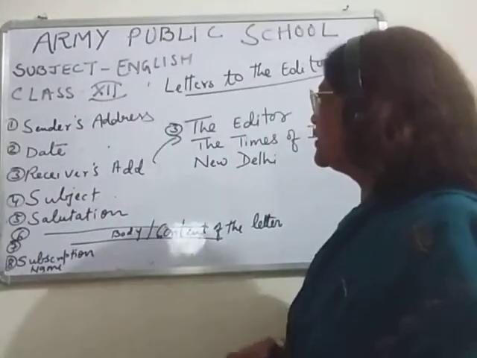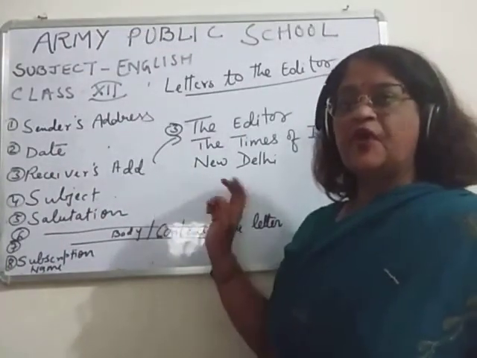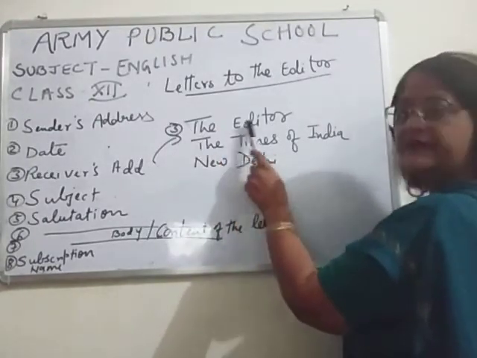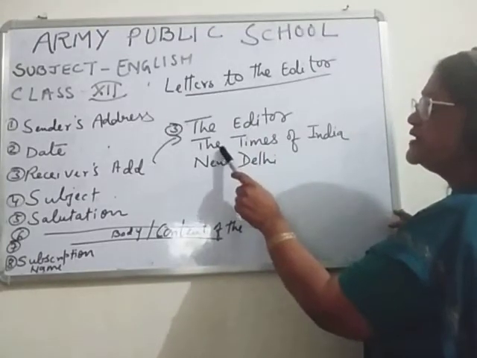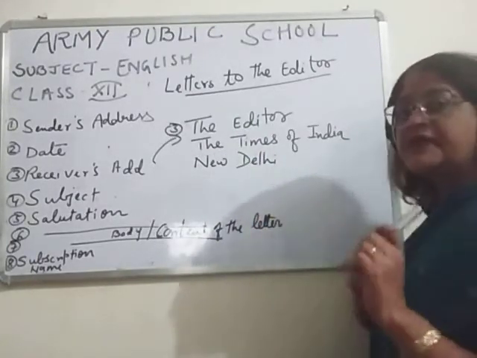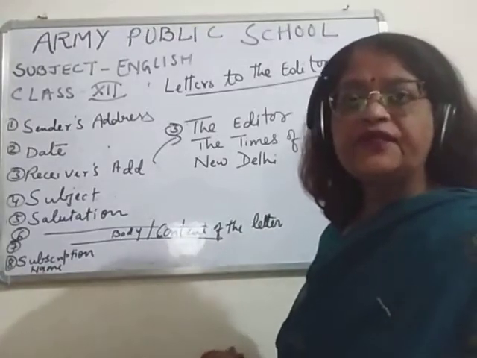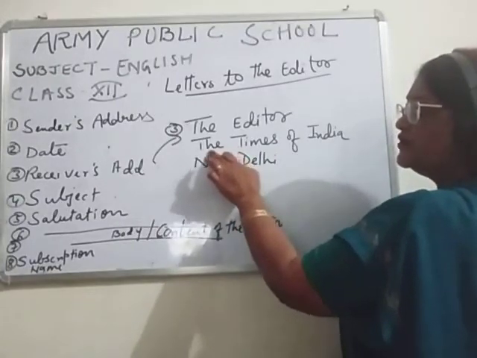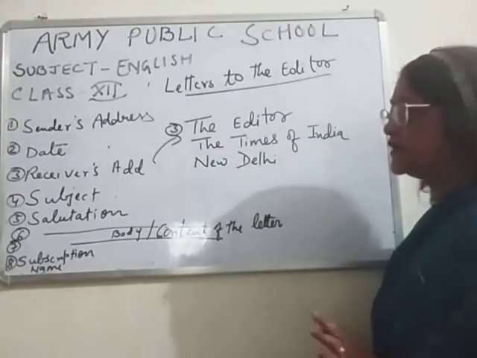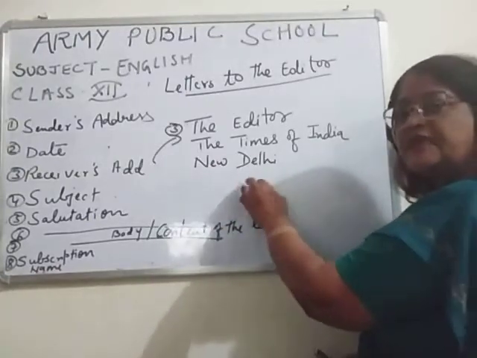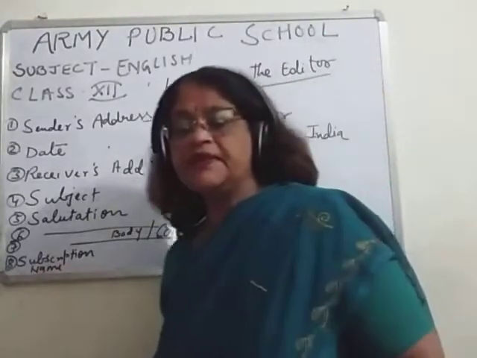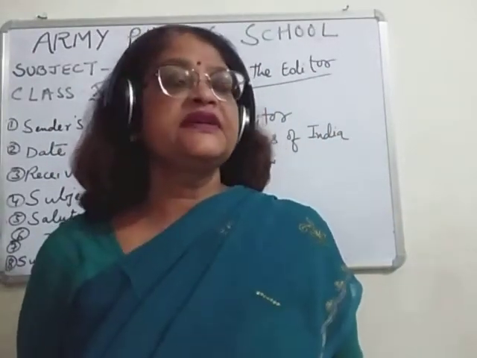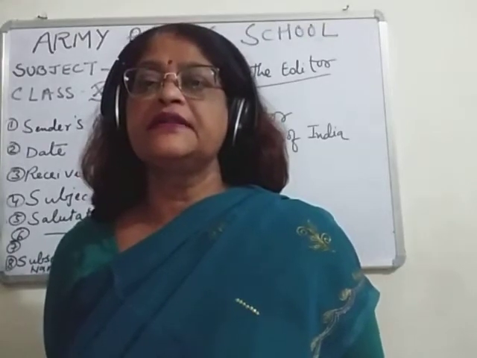So you can write like this, children. A proper way to write the receiver's address is this: you have to write the editor, and then the name of the newspaper. Remember this: whenever we write the name of the newspaper, you have to put 'The' before the name of the newspaper, and then write the place. Sometimes, children, people write the pin code also, with the place. Okay, so what are the things we have to see in the newspaper?